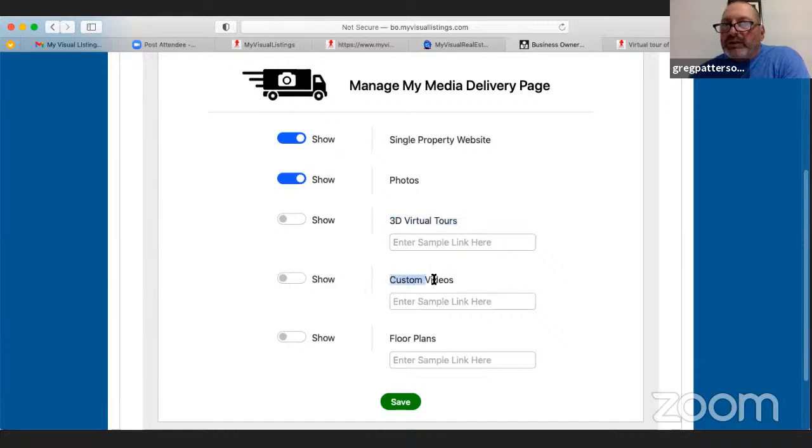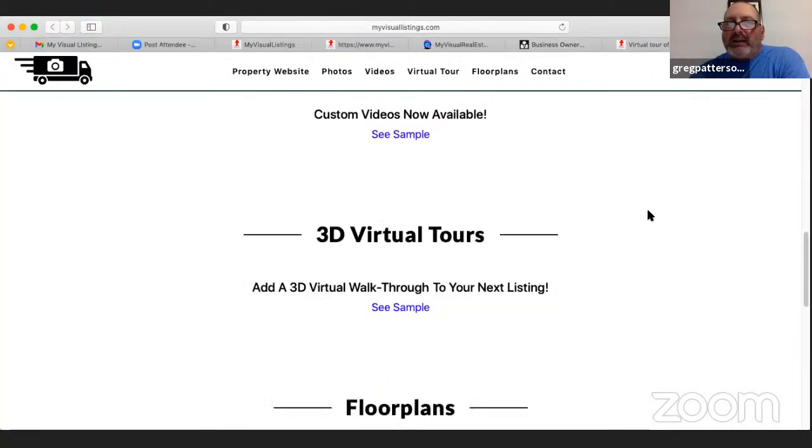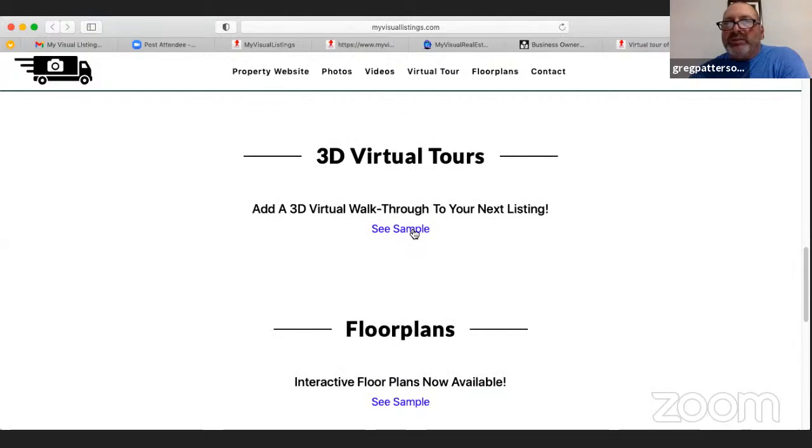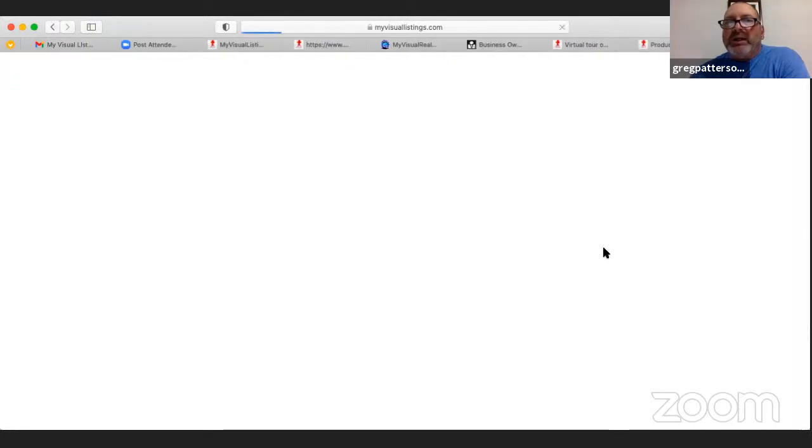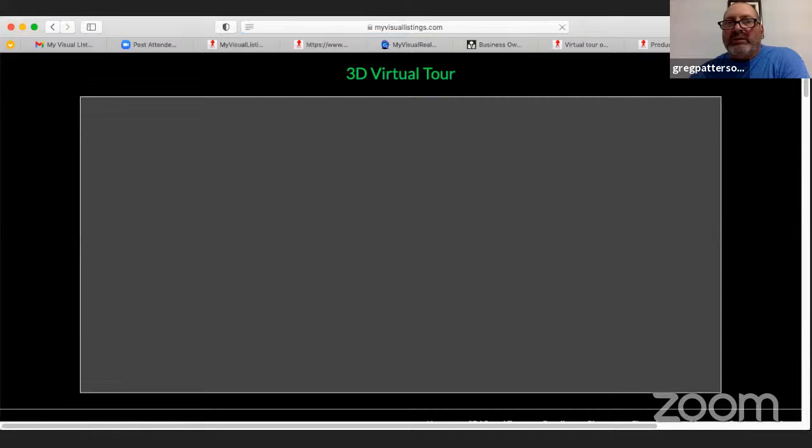If they don't do custom videos yet, they don't want it to show. And if they don't do floor plans, they don't want it to show. But if they did, all they have to do is click these buttons and put in one of their samples in here, and it will automatically show just like this. So this person does 3D tours. It shows a sample of a 3D tour that they do.